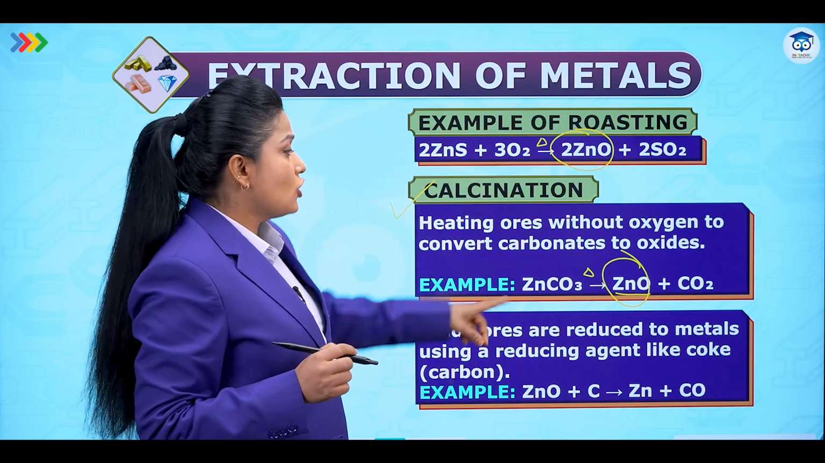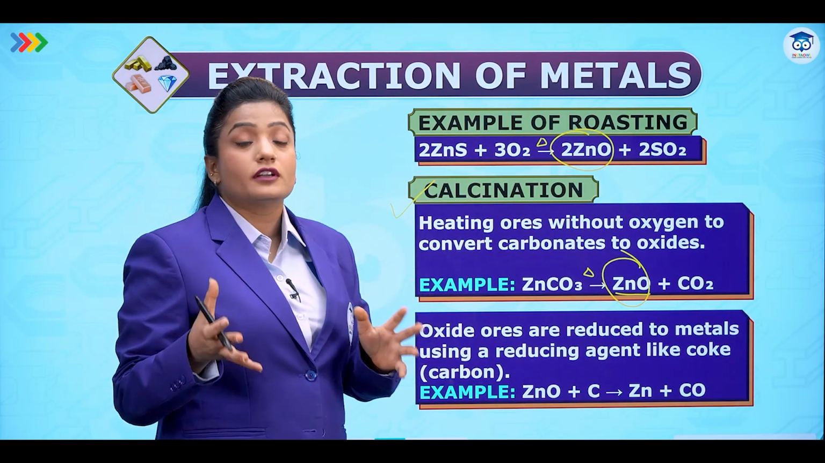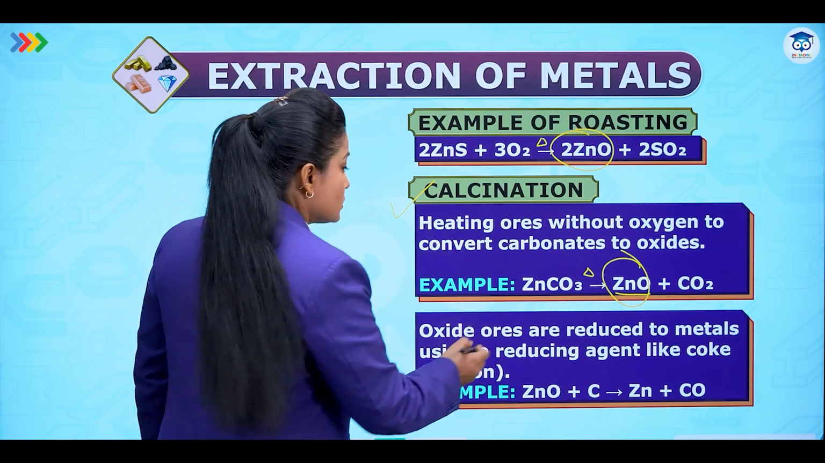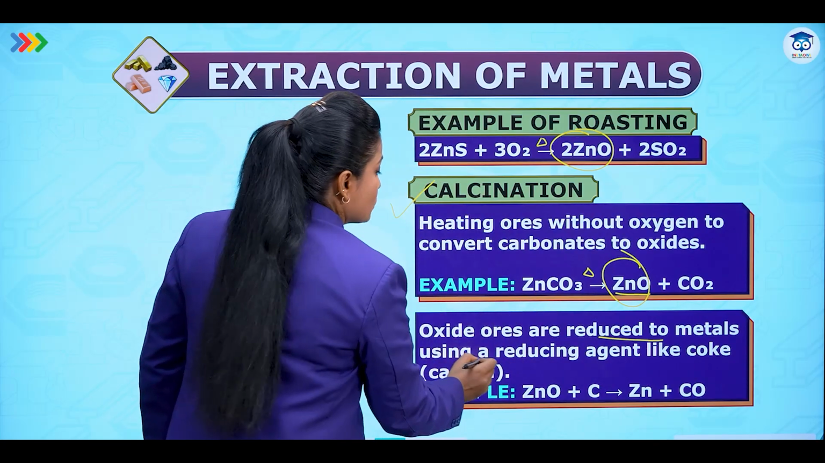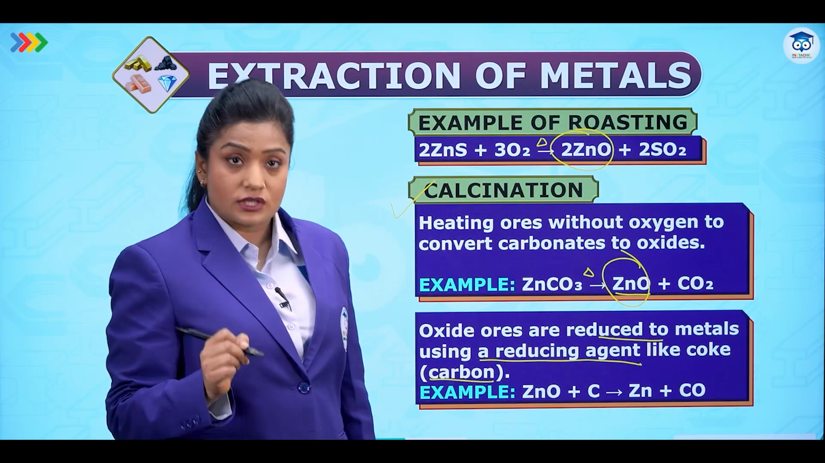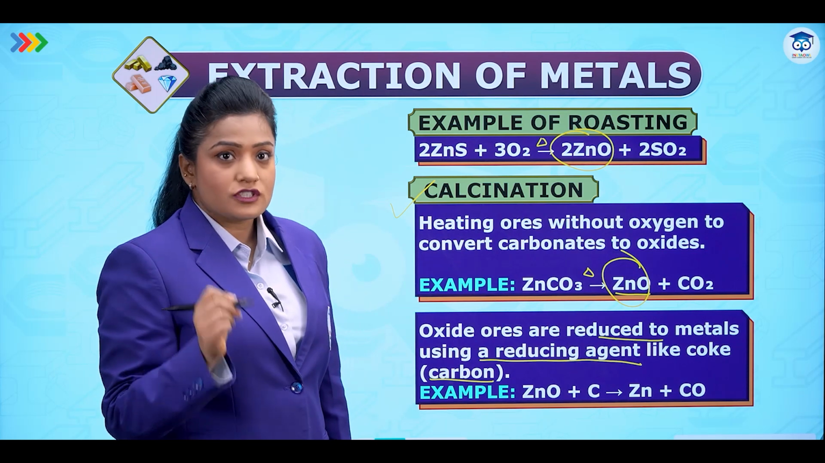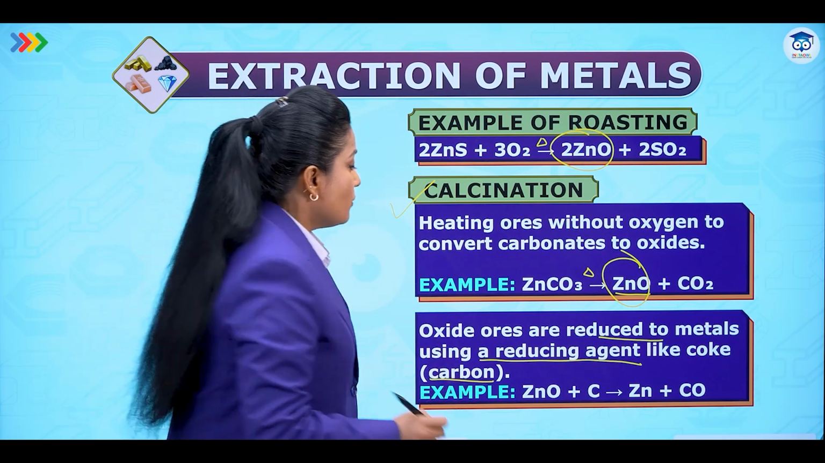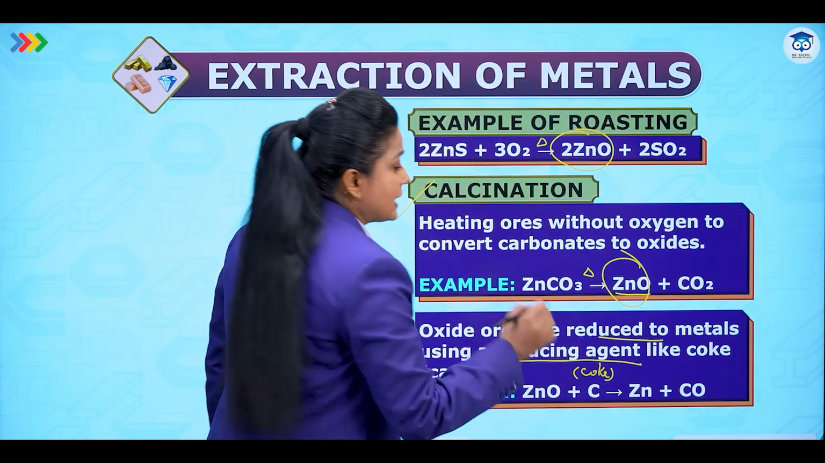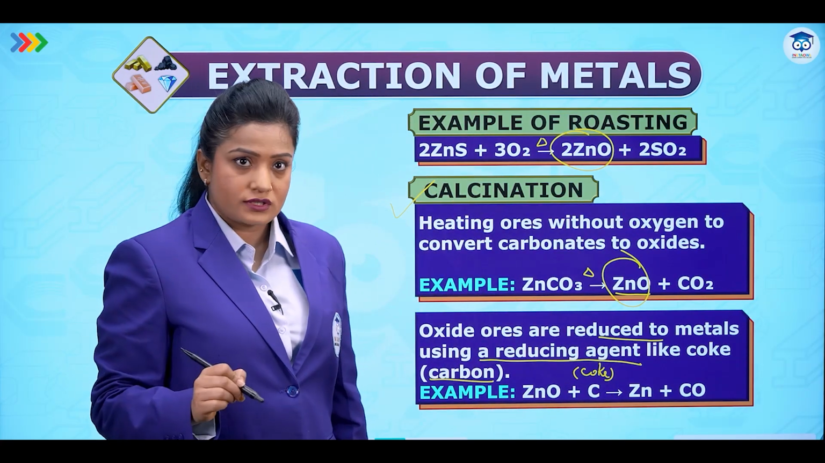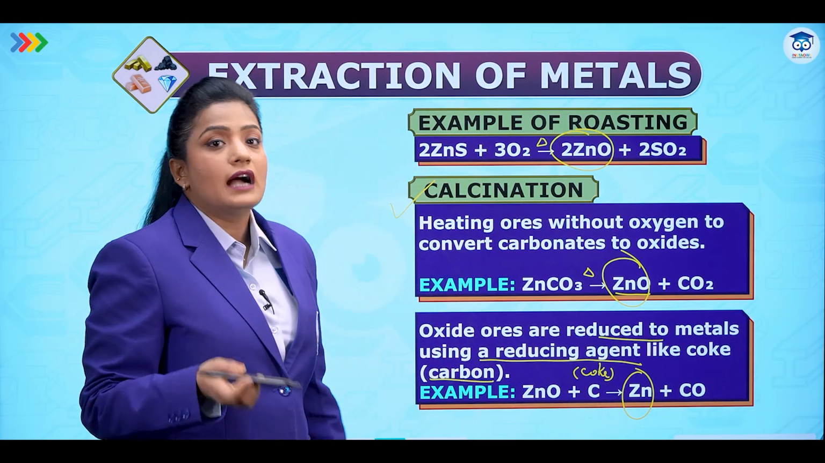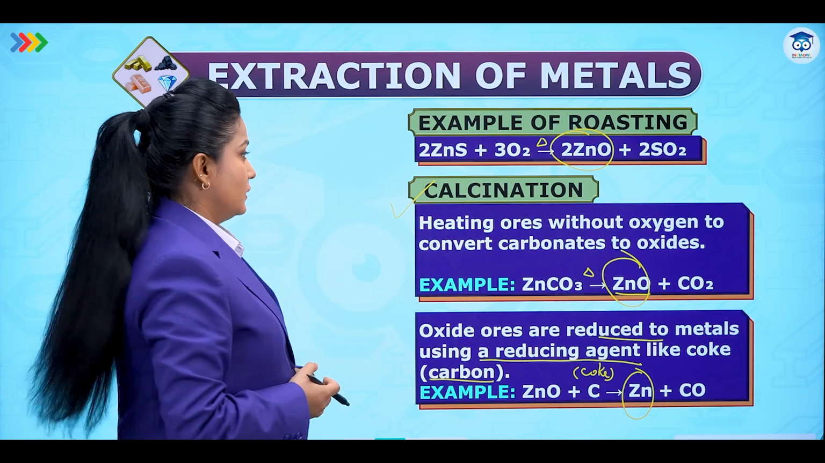The resultant zinc oxide is then further reduced with carbon. So oxide ores are reduced to metals using a reducing agent like coke, which is a form of carbon. So ZnO plus C, which is coke, gives us zinc plus CO, carbon monoxide. This zinc is impure, it is further refined, and then we get the pure zinc metal.